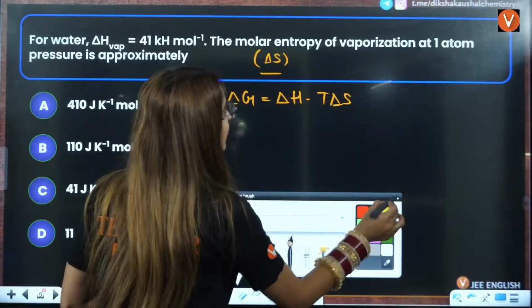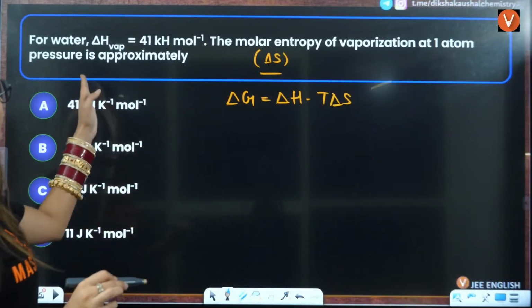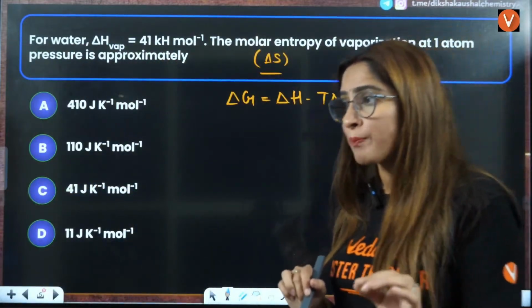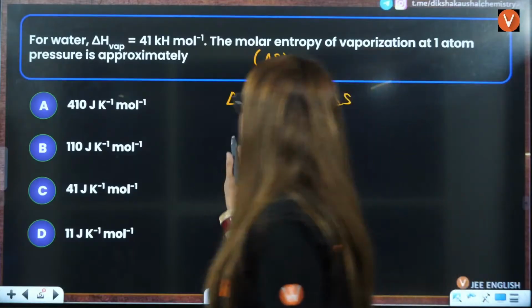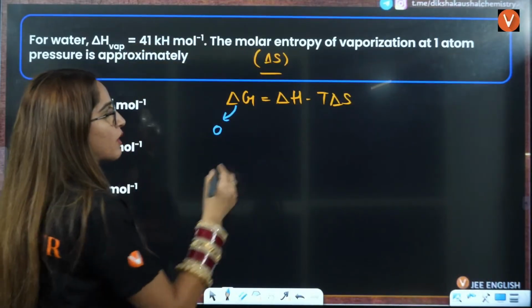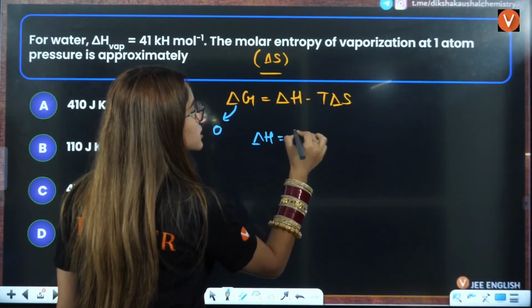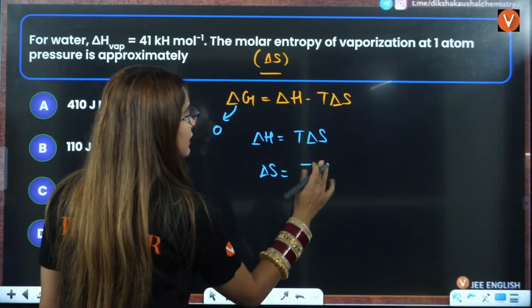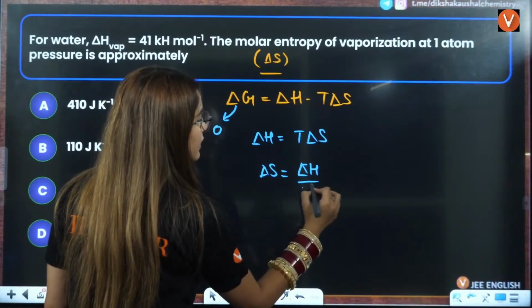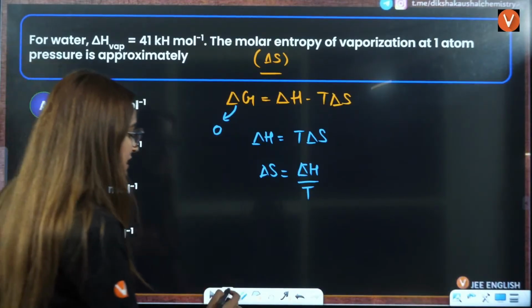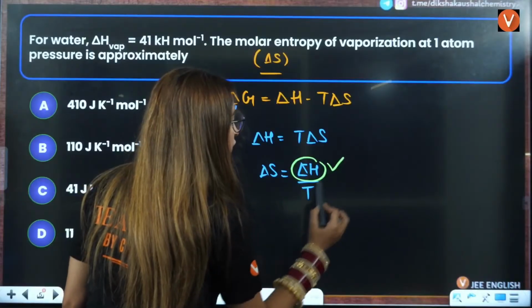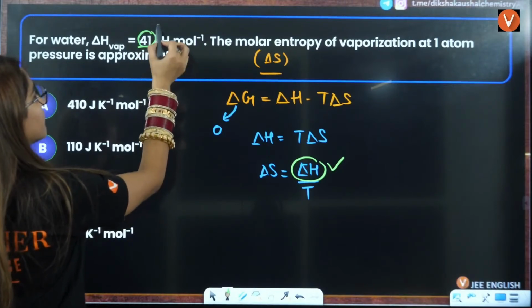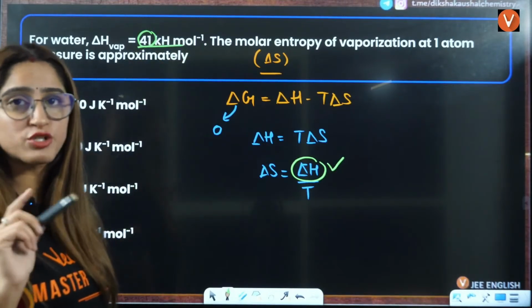Now remember one thing, here they are asking the molar entropy of this, approximately. Whenever we are calculating for water, the delta G value is going to be 0 for that, right? That's why this question becomes very important. Delta H is equal to T delta S, and ma'am, delta S we have to solve, that is delta H by T. But here what you have to remember, in this case delta H is given to you in kilo. I think there should be joule here, right? So that will be converted to not kilojoules but joules per mole, right?